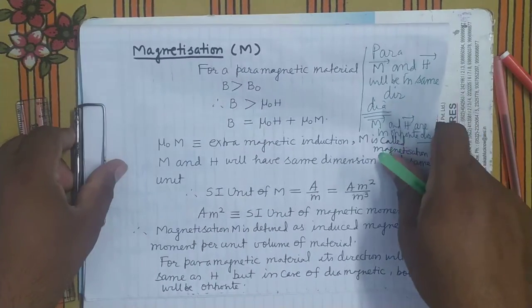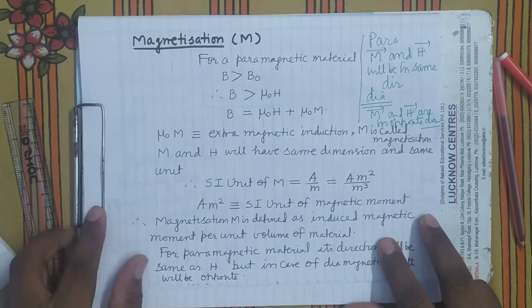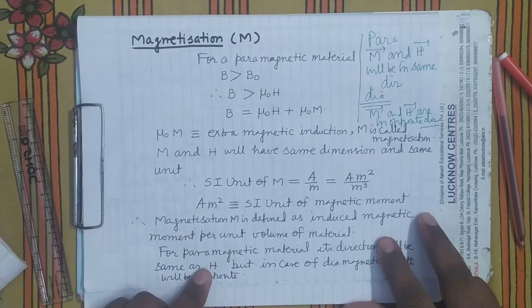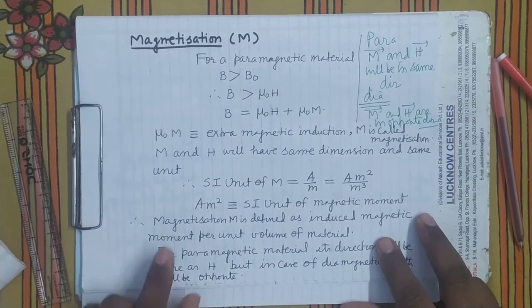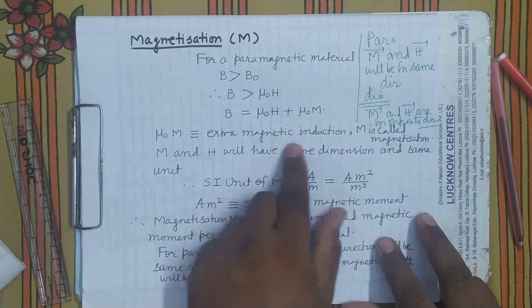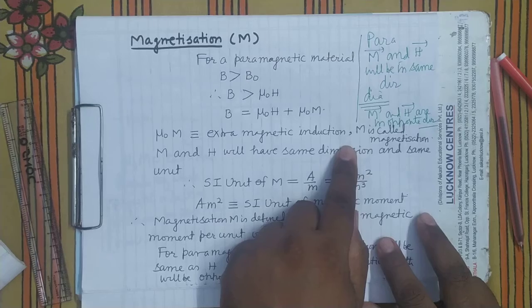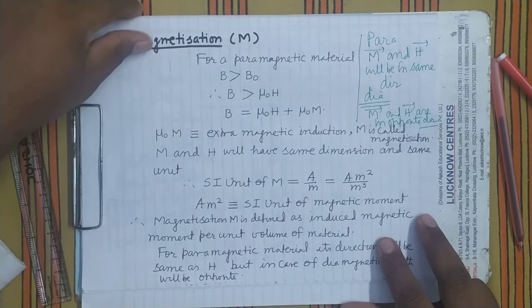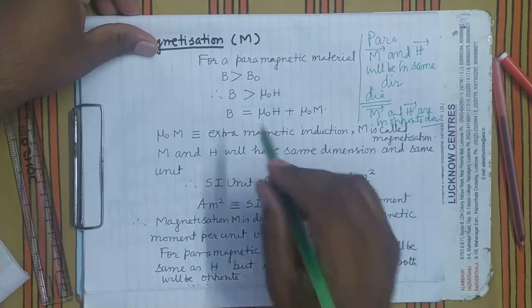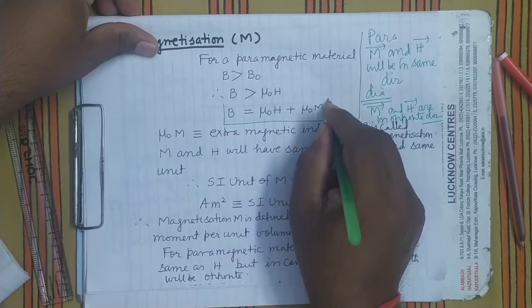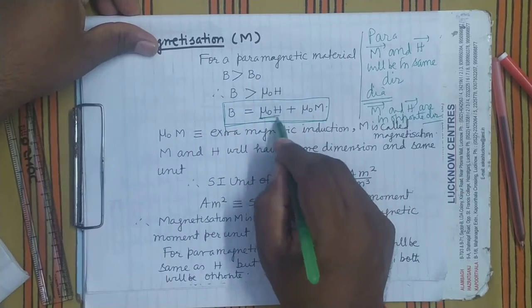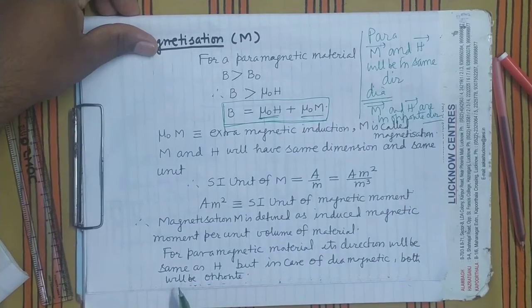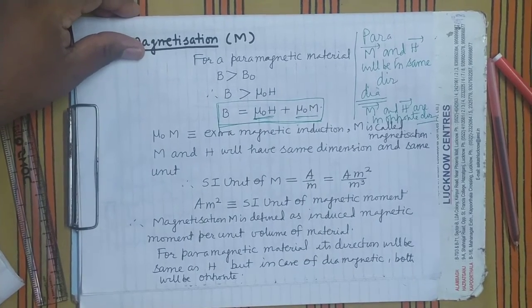It's clear? So you can see here, for a paramagnetic material, B is greater than B naught. Now B is greater than mu naught H. So B can be written as mu naught H plus mu naught M. Now what is mu naught M? This is the extra magnetic induction. M is called magnetization. Now if you see this equation, from the point of view of dimension, this term will have the same dimension as this. Both the terms will have the same dimension because only terms of the same dimension can be added or subtracted.